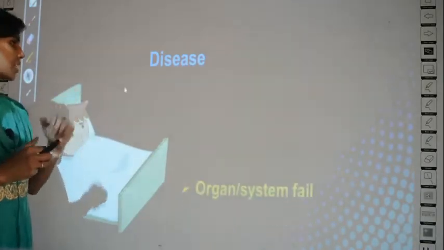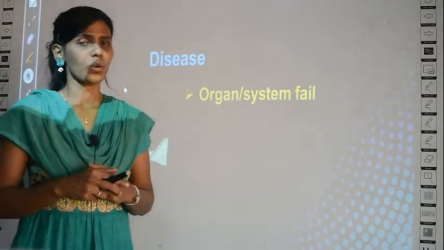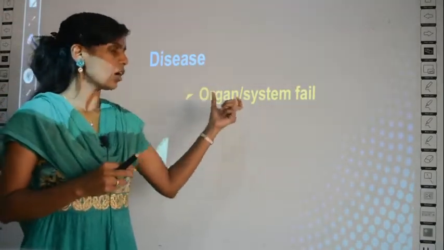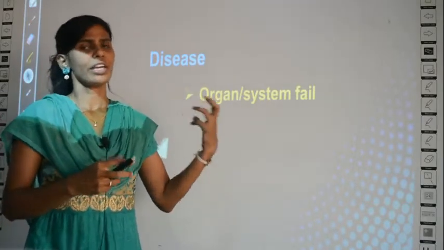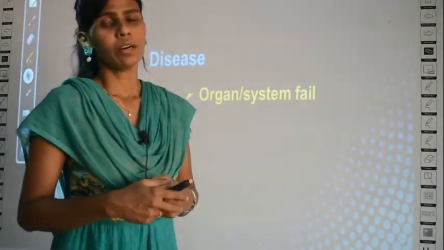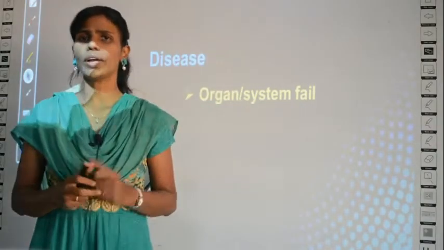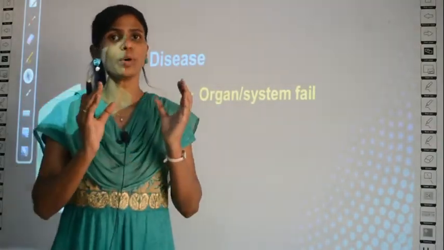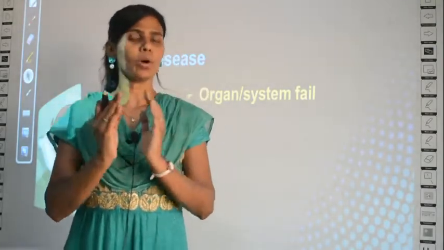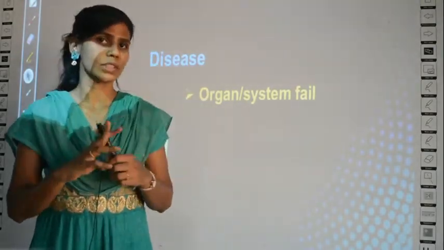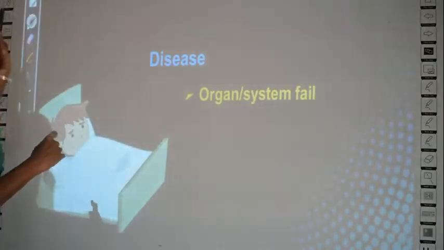What is disease? Disease is when any organ or system fails. What is an organ? You must have studied it in your grade 6 itself, no? How can you define an organ? A group of tissues forms an organ. A group of cells forms tissues, right? Do you remember this concept?